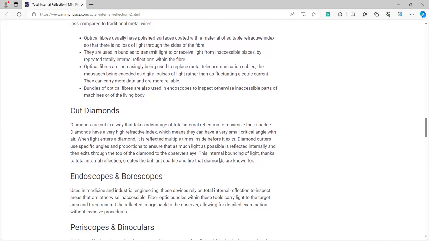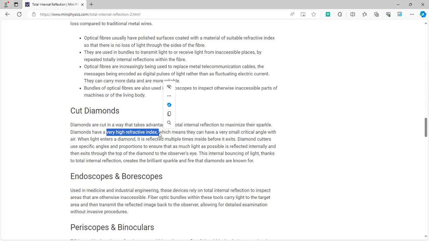Now, another use is to cut diamonds. You all know that diamonds have the unique property of glowing, or a sharp appearance. What maximizes their sparkling appearance is that because diamonds have a very high refractive index, the light rays are unable to refract out of the diamond and they strike again and again, multiple times, inside it. So this gives it a sparkling appearance.